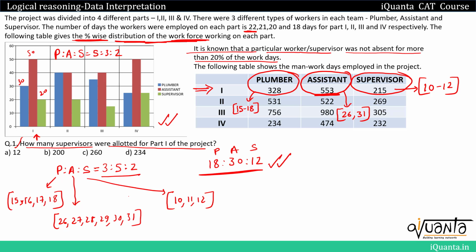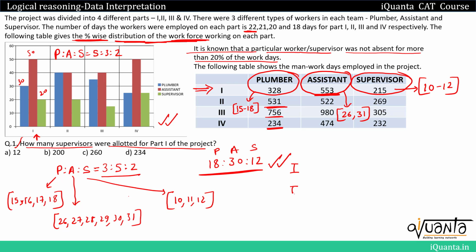So we can say that this is the number of plumbers, assistants, supervisors that are working on part 1. In a similar manner, you can do it for part 2, part 3, part 4 as well, and you can find out the number of plumbers, assistants, supervisors that are working on each and every part. So let me directly put down a table over here in which I'll be writing down the number of plumbers, assistants, supervisors in all the parts.